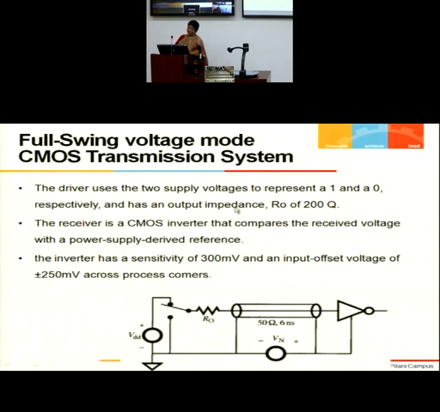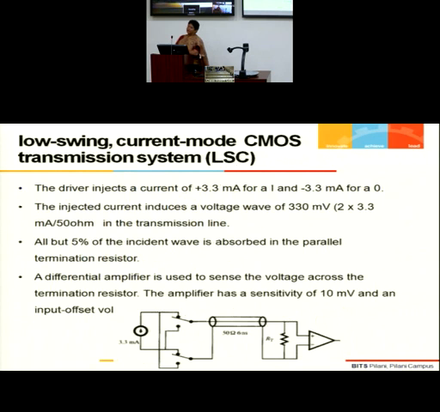Okay, and for sensitivity, a minimum 300 millivolt change is required to understand that a bit pattern has changed. Otherwise, it will not understand. Okay. So now, similarly, if we look at the way of understanding a low current mode CMOS transmission system, it is again a CMOS, but here current is going to be the quantity of interest. Here again we have to distinguish between a 0 and 1 bit pattern. So for me, whenever I inject a current of 3.3 milliampere, it is a bit 1.